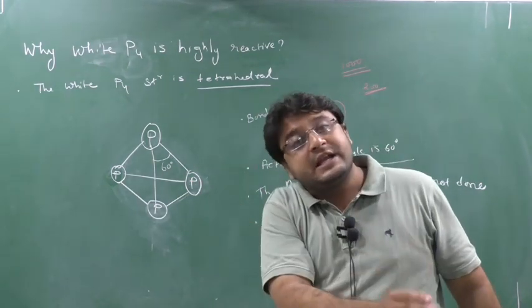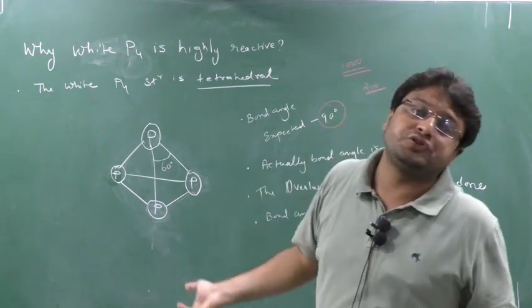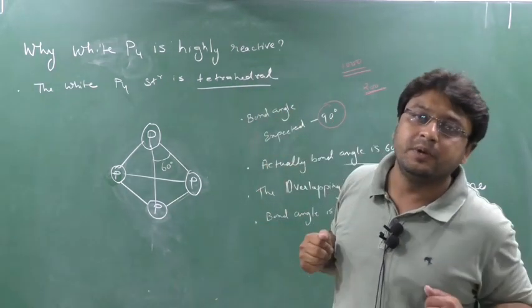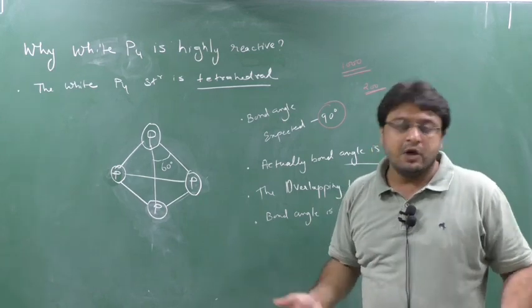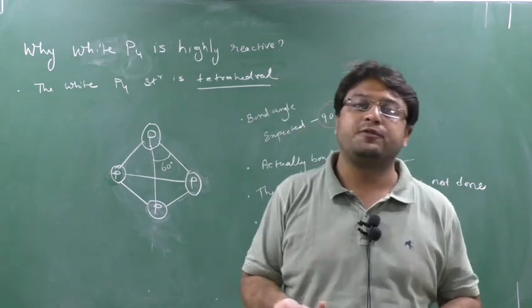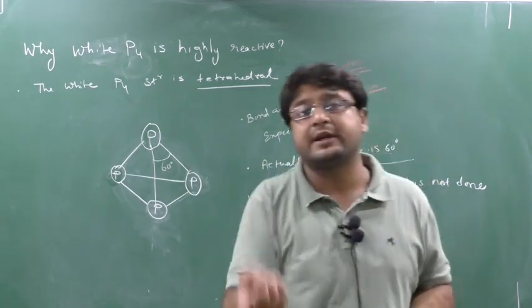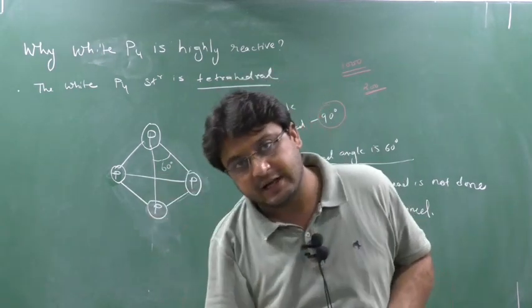When they impart high energy, means they are unstable, and when they are unstable, they are stored under kerosene. That's why phosphorus is highly reactive. One which is unstable is reactive. See, if you are unstable, you will be reactive, you will shout, you will ask your father, you will fight, yes or no, because you are unstable. When anything is unstable, it will be more reactive. When anything is stable, it will be less reactive.